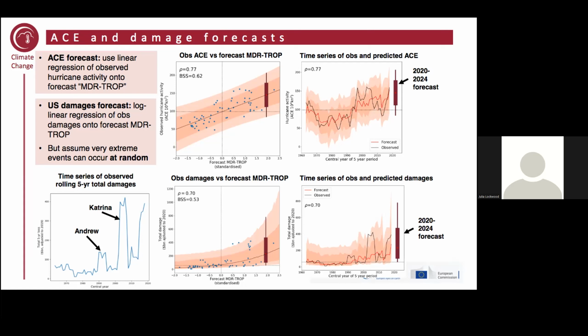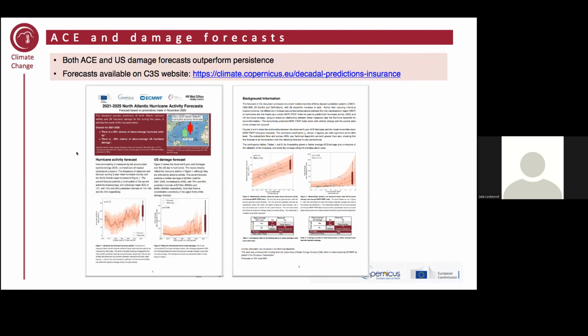So we just use a simple stochastic model for the US damages, where we do a log linear regression of the observed past US damages onto our model index. But then we assume that these very extreme events like Andrew and Katrina can occur randomly. And we find that this model seems to have very good skill in both the ACE, the hurricane activity forecast, and the US damage forecast. And you can see that they're freely available on the C3S website here. And I'll be happy to take any questions in the discussion later.